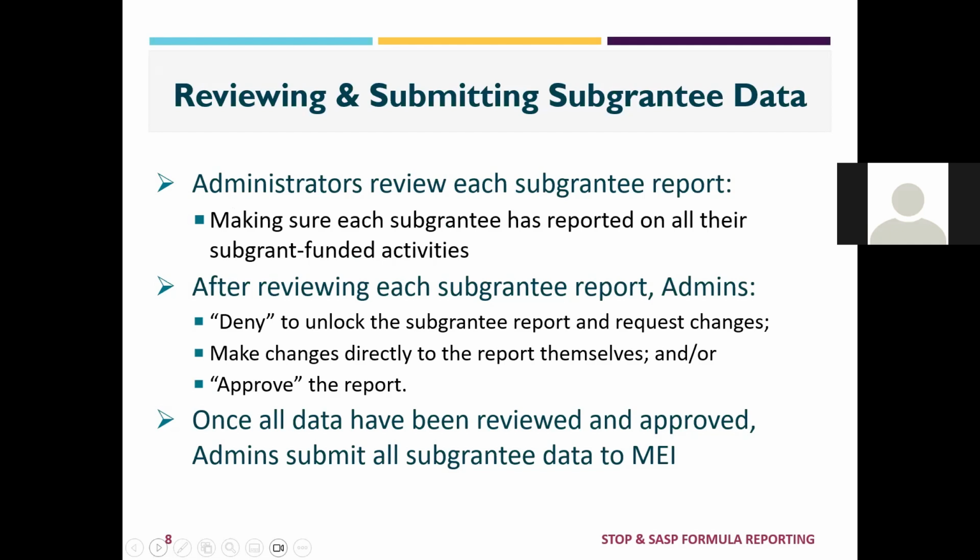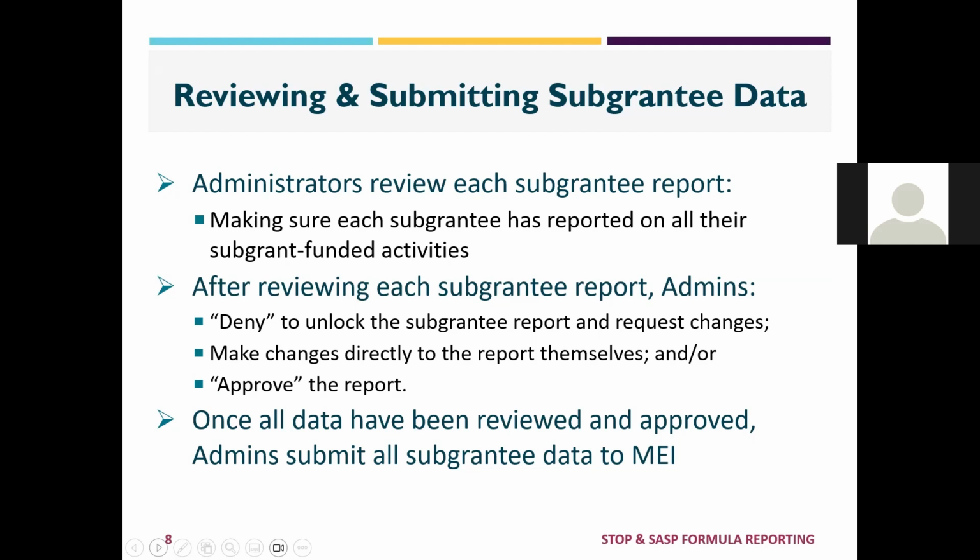When reviewing a subgrantee report, administrators should make sure that all of the subgrant funded activities are captured, either in numerical or qualitative narrative fields.